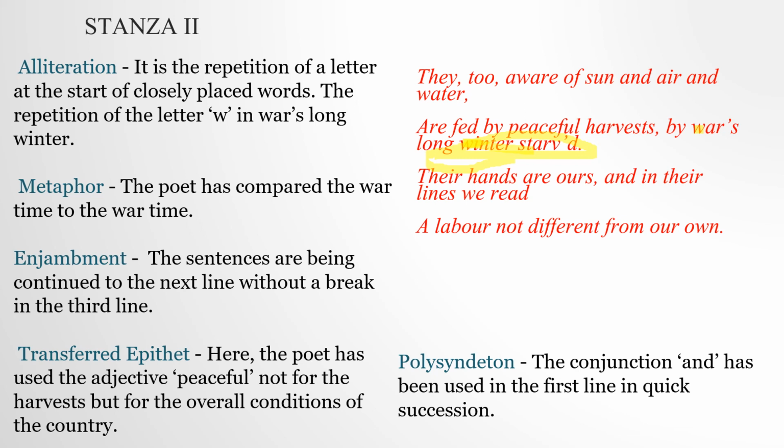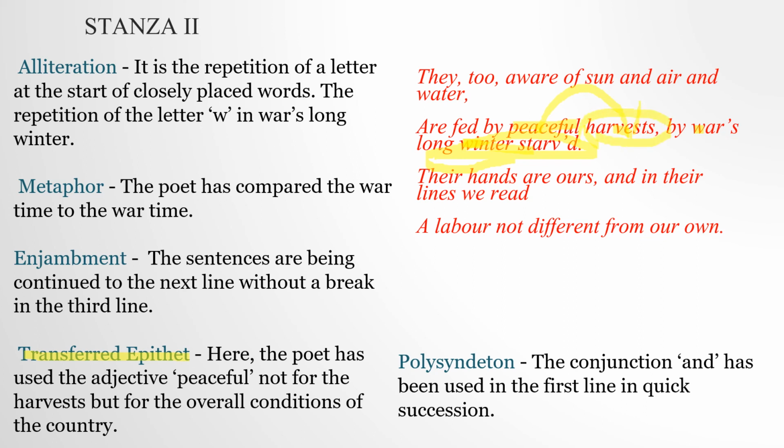Now there is one that may be new to someone, that is transferred epithet. See, transferred epithet means here you can see peaceful harvest. So peaceful is an adjective, and it is written here not for the harvest but for the peaceful society, that when there is a peaceful society, then there is a good harvest.